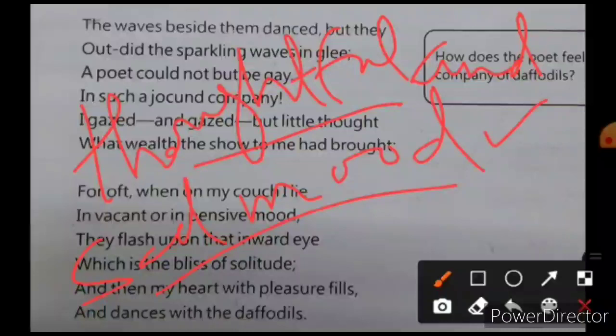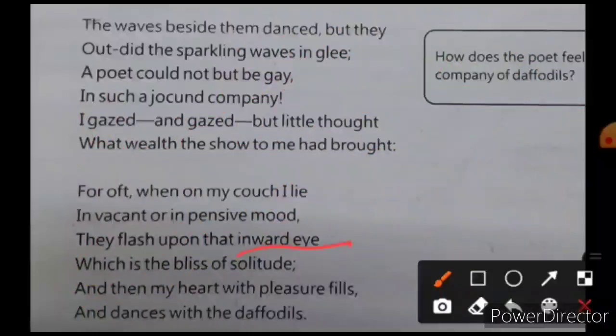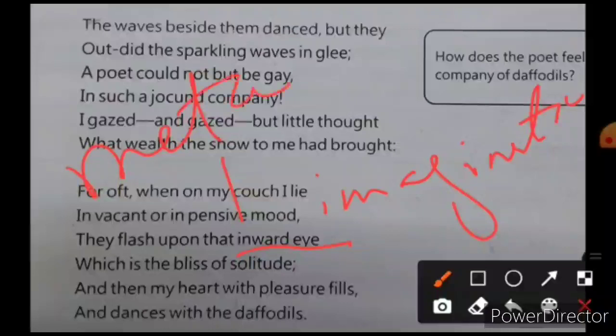So in such a way they flash upon the inward eye. Now what is the meaning of inward eye? Inward eye is your imagination. What is your inward eye? It is your imagination, और ये आपका यहाँ पे metaphor है. क्या है ये metaphor? कि डायरेक्ट आपके इनवर्ड आई जो है वो डायरेक्ट आपके दिमाग को उन्होंने इनवर्ड आई, इमेजिनेशन को इनवर्ड आई का वर्ड दिया है. तो इट्स बेसिकली एन मेटाफर ओवर हियर.